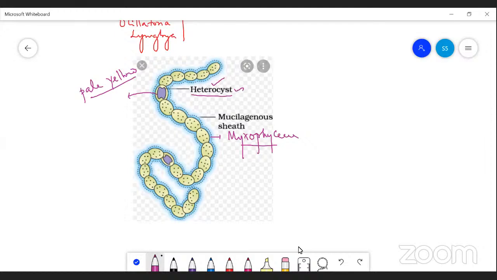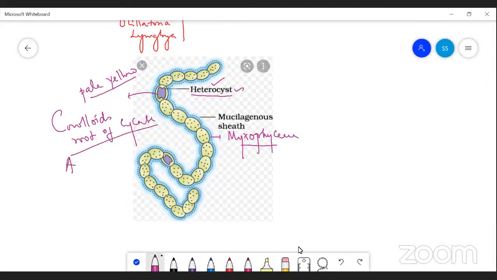In addition to this, the cyanobacteria also form a symbiotic association with the coralloid roots of Cycas.